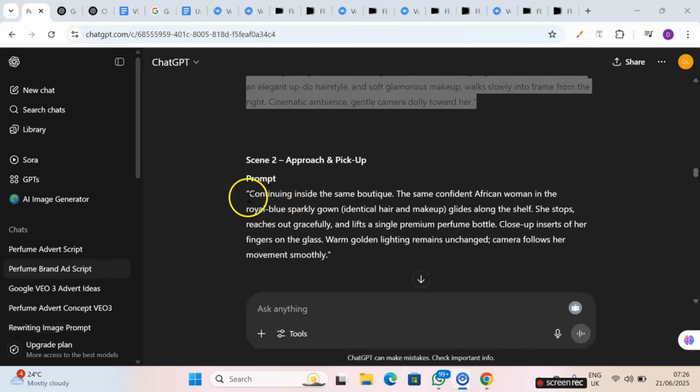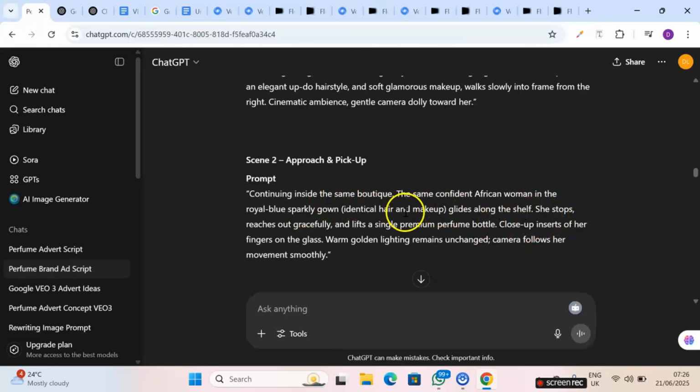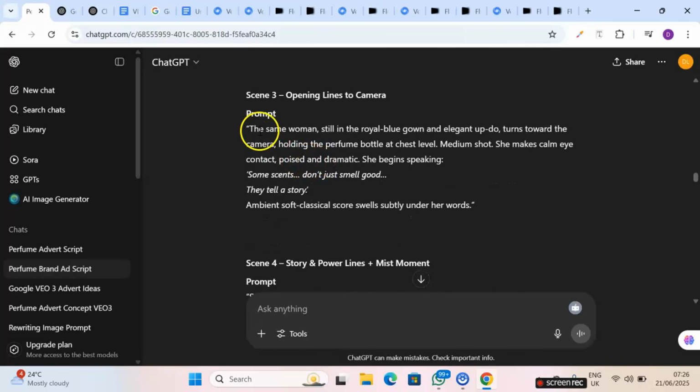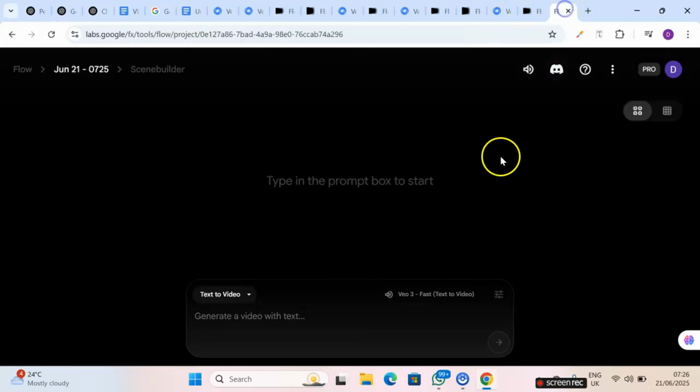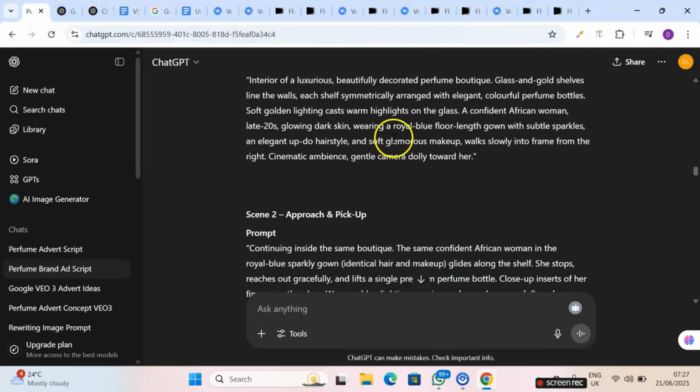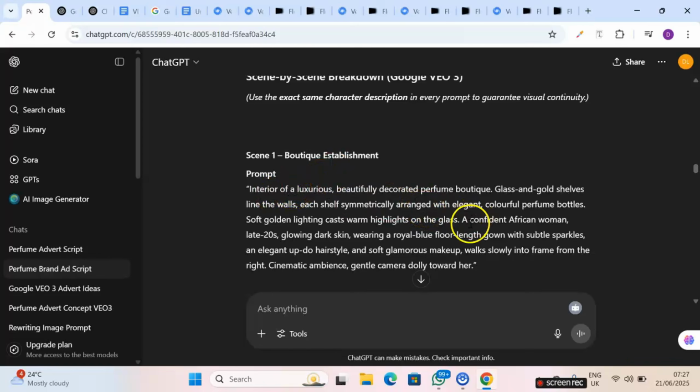All right, so if you look at scene 2, notice that there was no part where the presenter is saying anything. So I think I'll need to skip this part so that we don't make our ads too boring. So I'll move on to scene 2. I'll copy this here and paste it in VEO3. This same woman, still in the royal blue gown, elegant updo, turns towards it. I will just delete what I have here and replace it with the description of the woman as shown in scene 1. I'll just put a confident woman. I just copy and paste it like that.